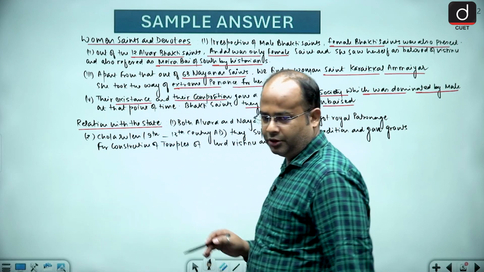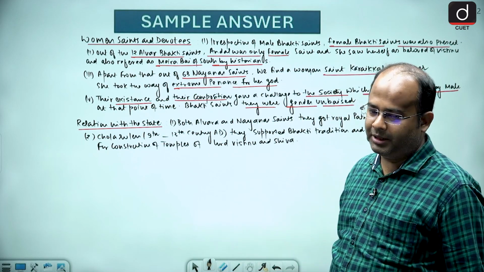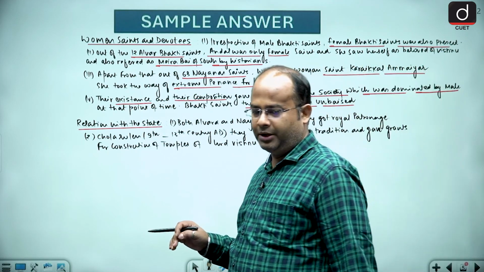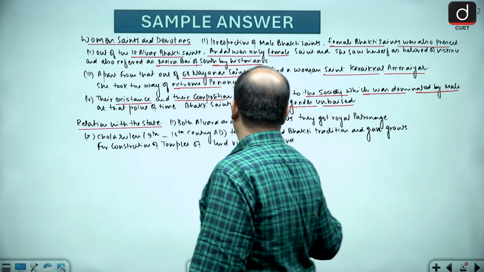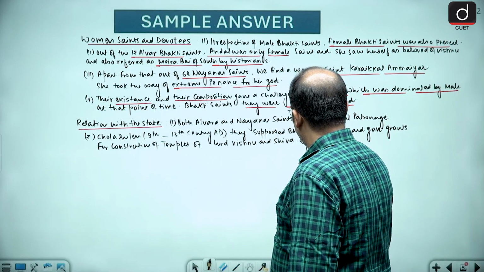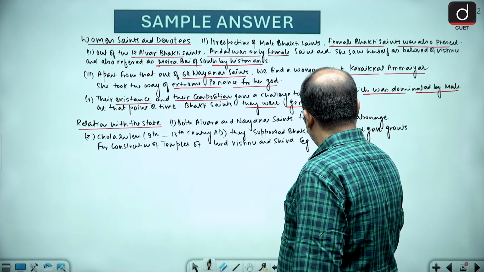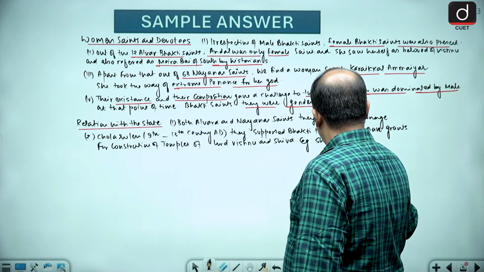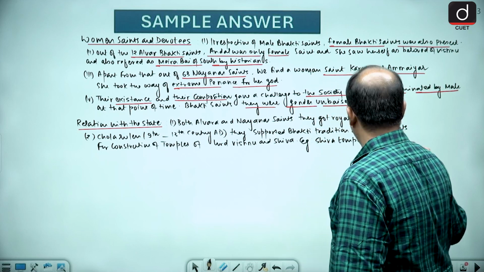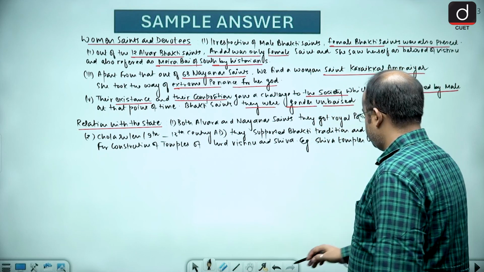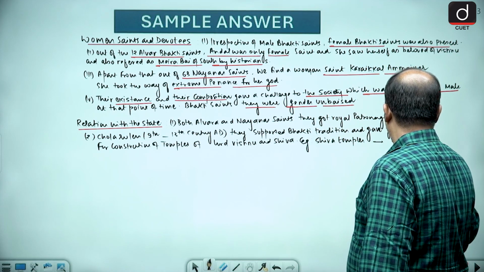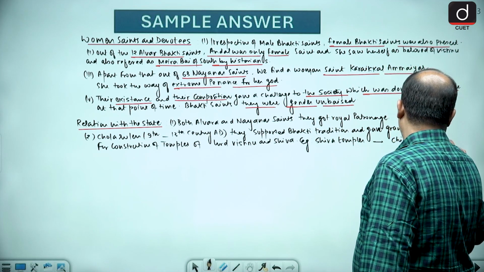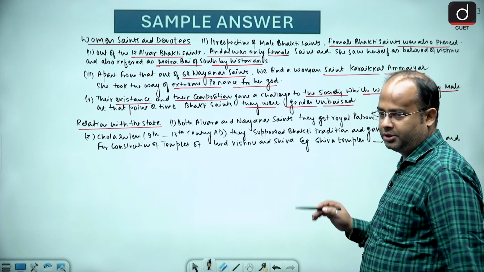You will find examples like the Shiva temple in Chidambaram and Tanjore.